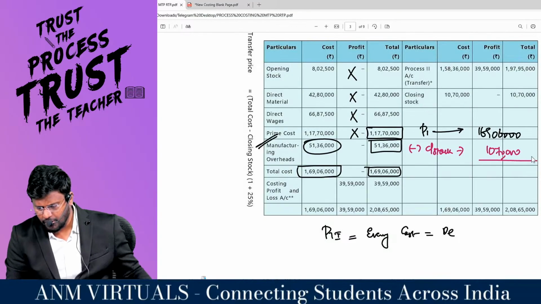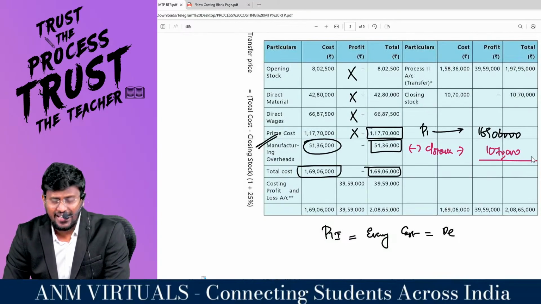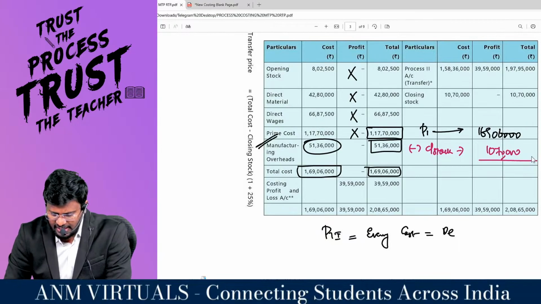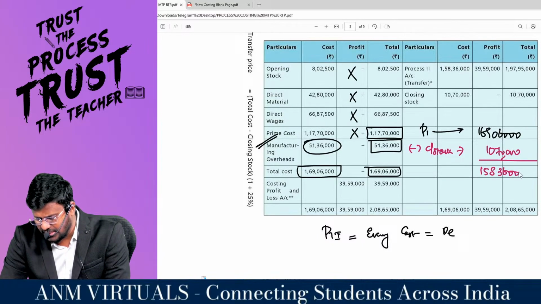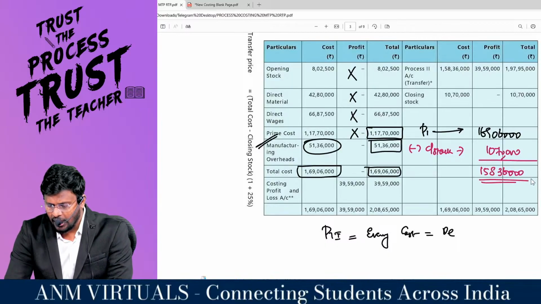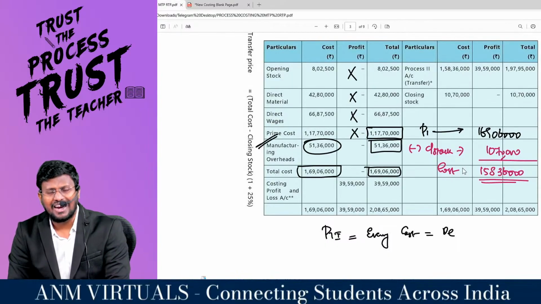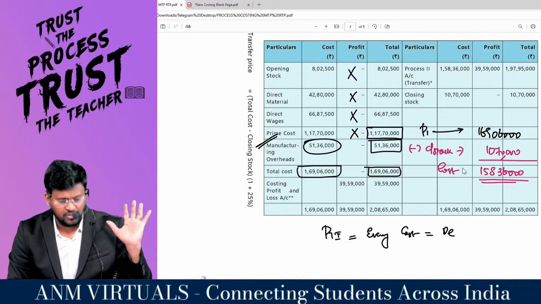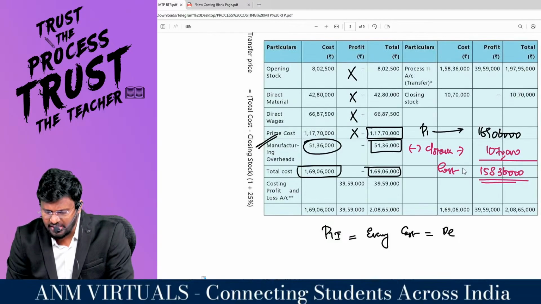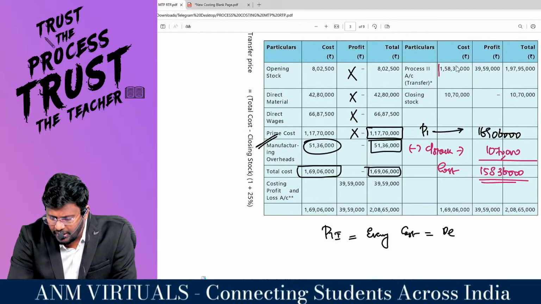So my dear lovable students, 1 crore 69 lakh 6,000 minus 10 lakh 70,000 comes to 1 crore 58 lakh 36,000, which is the cost of goods transferred by the first process to the next process. 1 crore 58 lakh 36,000 is the cost.